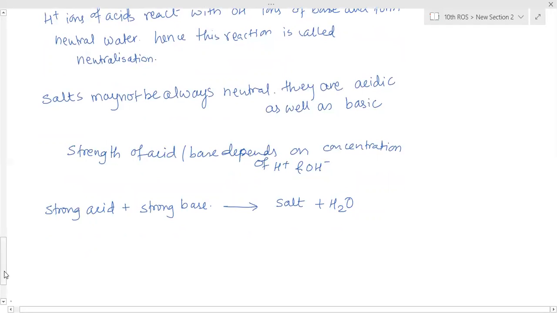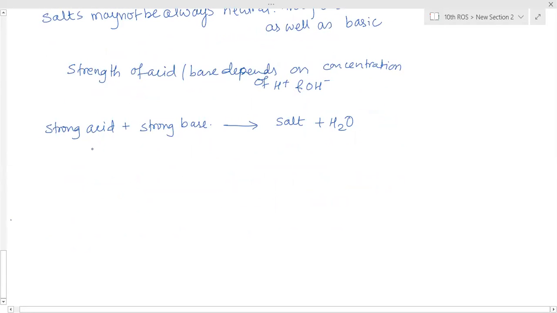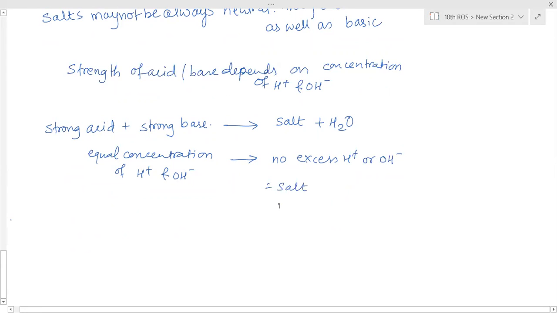The strong acid has a more concentration of H plus ions, and the strong base also has a high concentration of OH minus ions. So when the strong acid and base combine together, both have equal concentration of H plus and OH minus ions. All the H plus ions combine with all OH minus ions and form water, so there are no extra ions. No excess H plus or OH minus ions are there. Therefore, the salt formed will be a neutral salt.